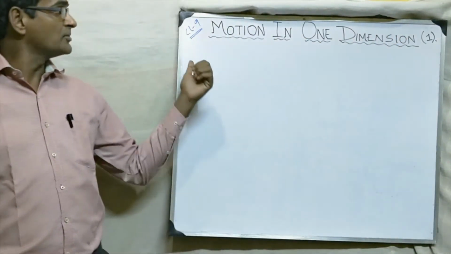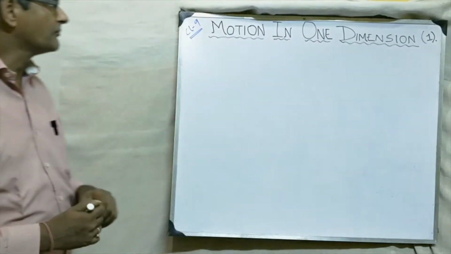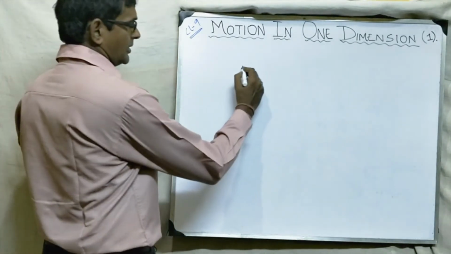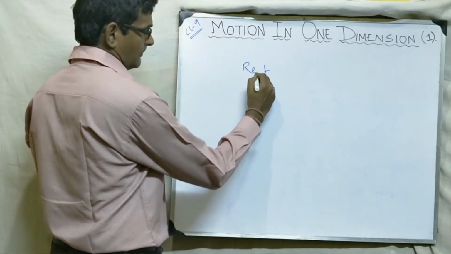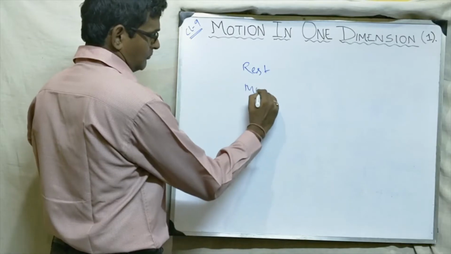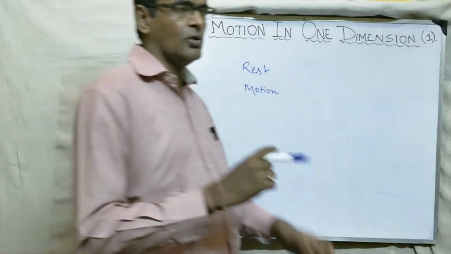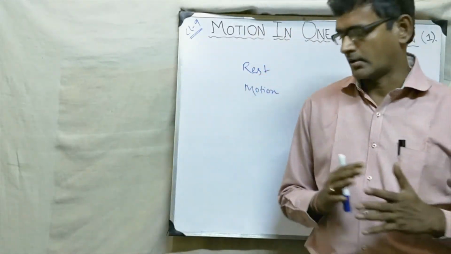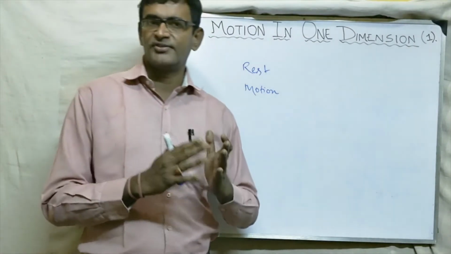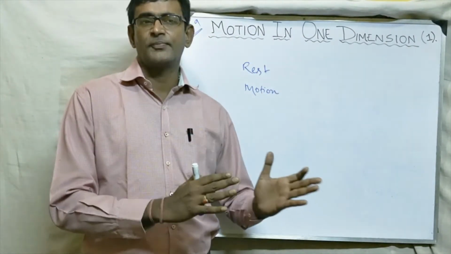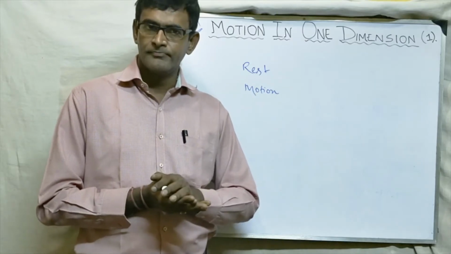See, the name of the chapter is motion in one dimension. So let us study. There are two terms, and those two terms are what? Rest and motion. Now, what is rest? You have studied this in lower classes also. Rest means what? When a body does not change its position with the nearby surrounding, then we say the body is in rest.